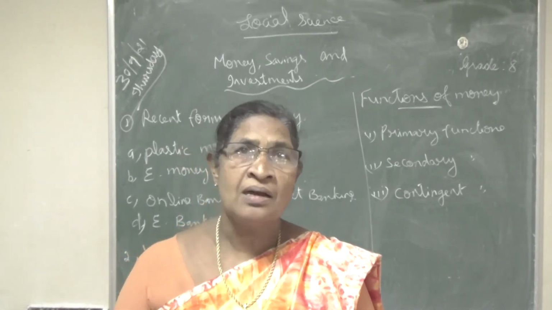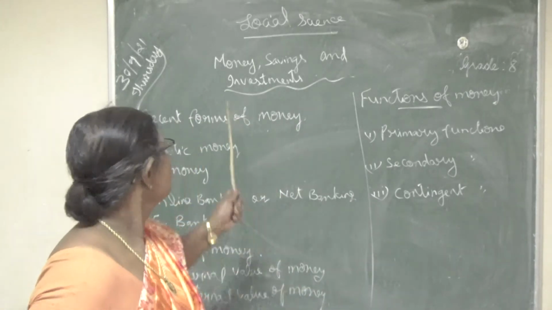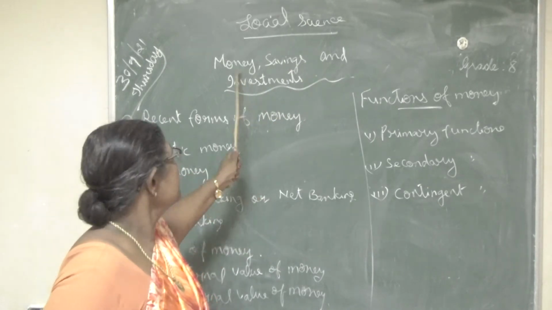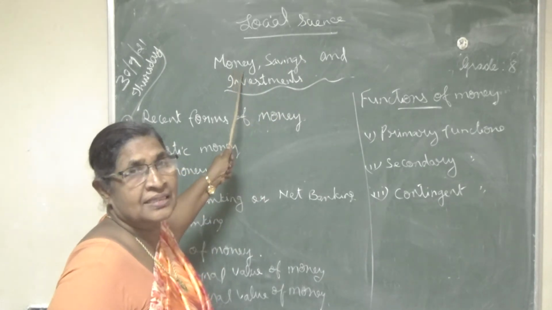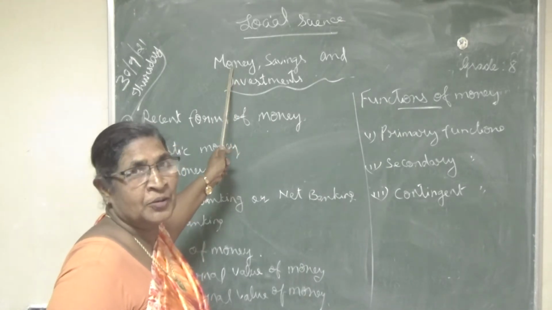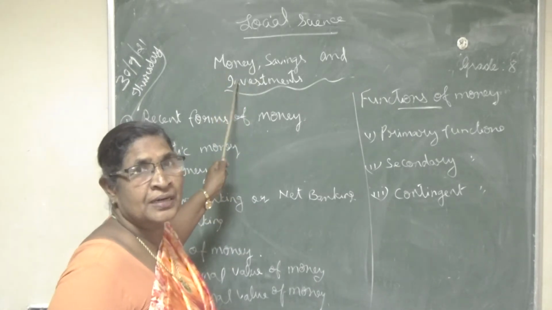Okay, in the last class we learned about economics lesson 1: money, savings and investment. Money means currency, isn't it? In India we are using paper currency. We are using the word rupee, isn't it? Different countries use different names for money.